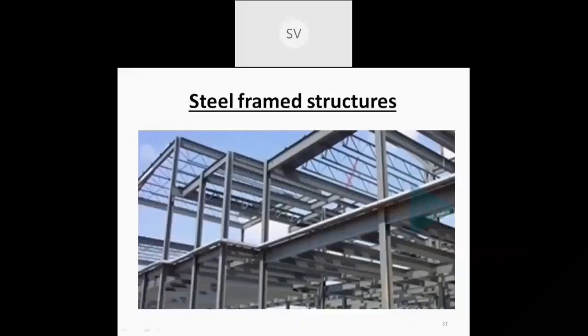So the different components are joined by means of welding. This can be done either at the construction site or at the workshop. When it is done in a workshop, it has to be transported to the site. So that is the conventional fabrication method of steel structures.